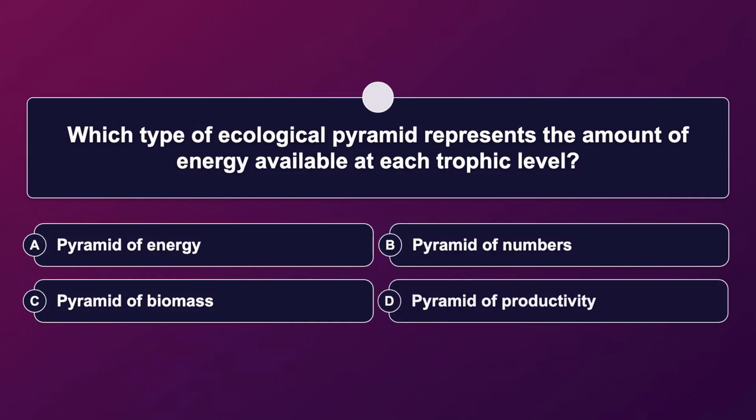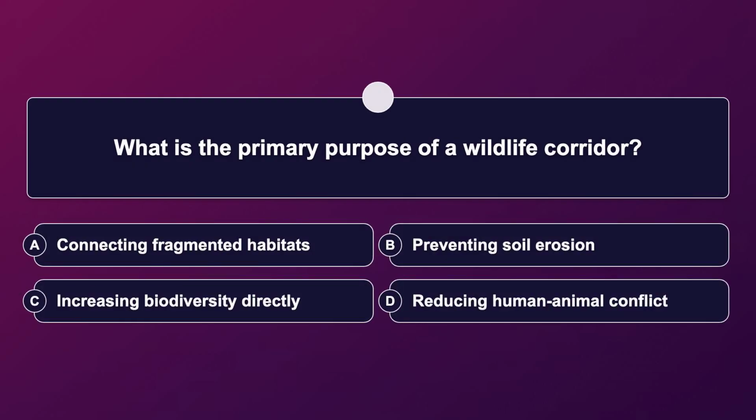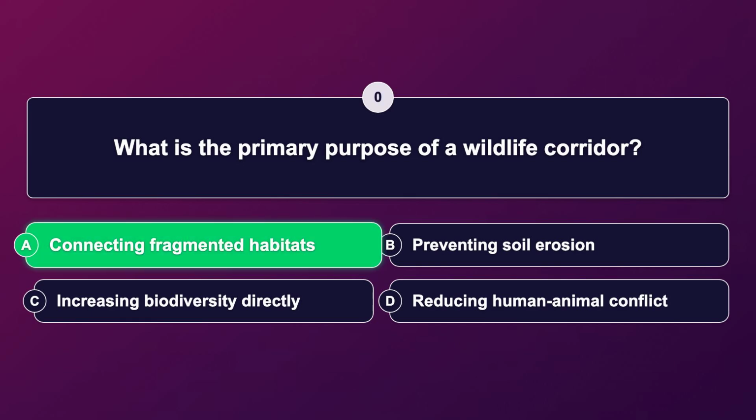Which type of ecological pyramid represents the amount of energy available at each trophic level? The correct answer is pyramid of energy. What is the primary purpose of a wildlife corridor? The correct answer is connecting fragmented habitats.